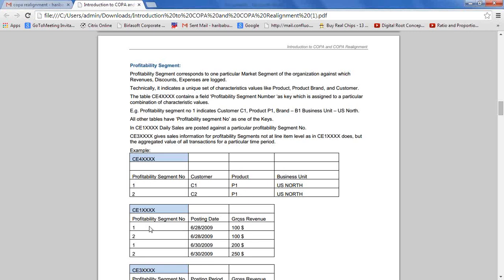If you see the CE1 table, I posted an invoice on 28th of the 6th month 2009, $100. Again the same 28th I posted an invoice $100. On the 30th I posted $200, and on the 30th I posted $250. Here the system has given profitability segment number 1, 2, 1, 2. That means on the 28th when I posted, profitability segment number 1. Same date I posted, the system has given 2. On the 30th I also posted for the same customer and same product. That's why the system has given the same profitability segment number.